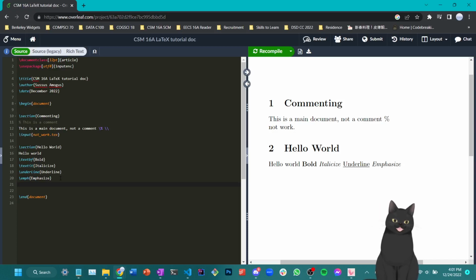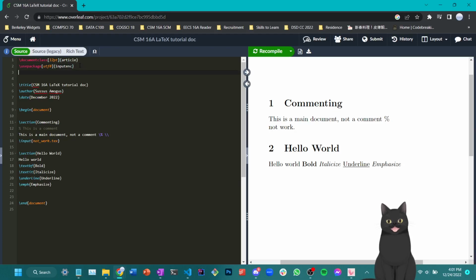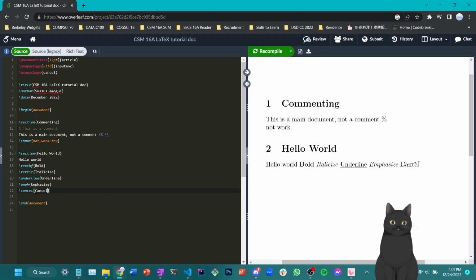Okay, and last but not least, if you like to cancel yourself, there's also a way to cancel your text, which comes with a new library called cancel. And the way you can cancel yourself is to write \cancel, and then as before here, you'll put the text you'd like to cancel. As you can see, you have canceled yourself.